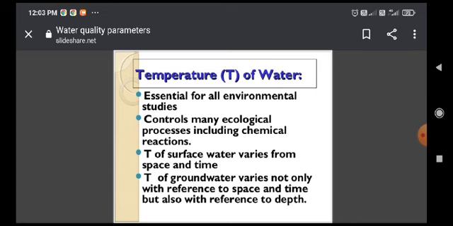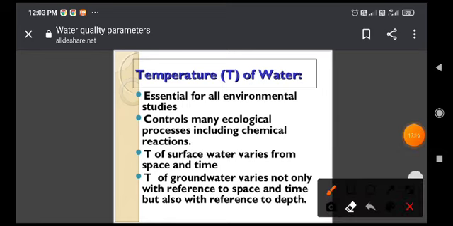So the lentic water of lake and pond undergo the thermal stratification phenomenon, and according to the season, on the basis of different types of thermal stratification, the lakes are classified into three types. One is the tropical lake, thereafter the temperate lake. So what is meant by tropical lake? In which the surface temperature is always maintained above 4 degrees Celsius. It is called a tropical lake.